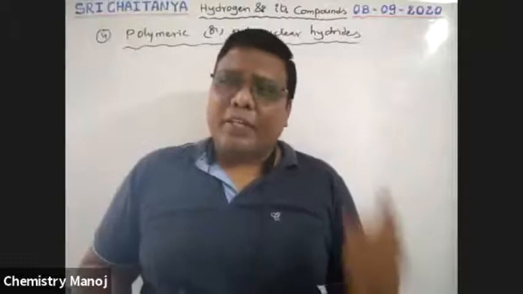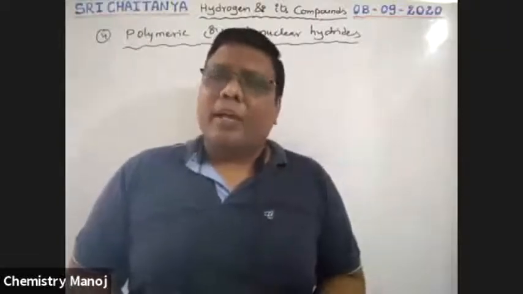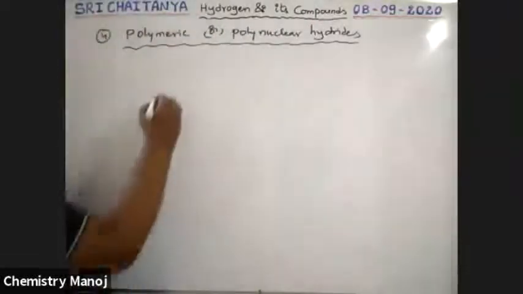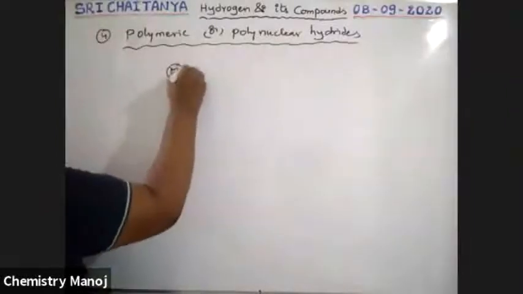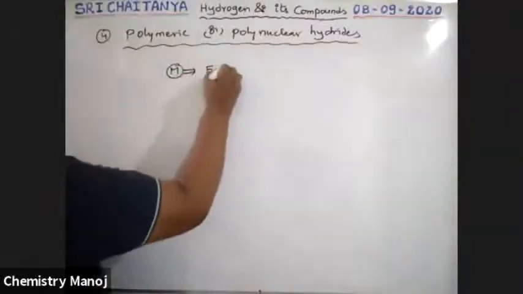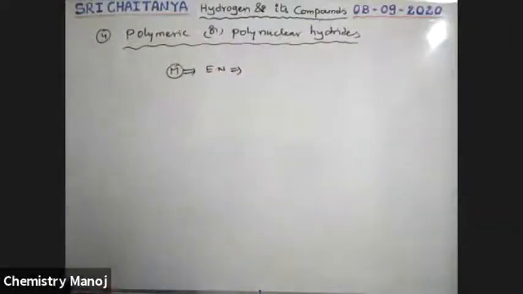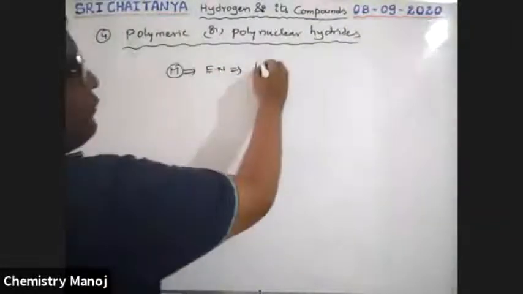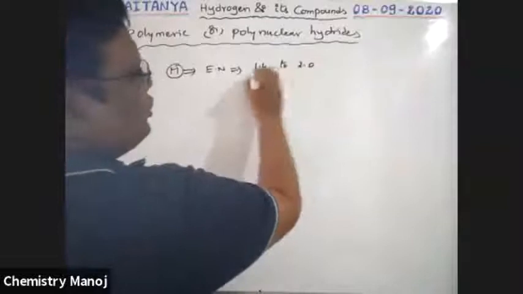So what type of elements can form this type of polymeric hydrides? Here, elements, our metal or whatever it may be, having electronegativity in between 1.4 to 2.0.